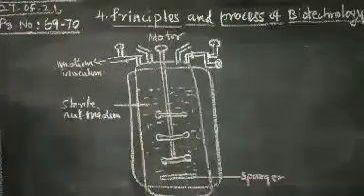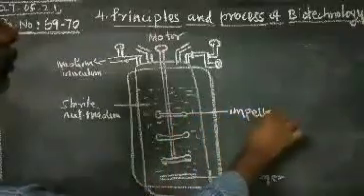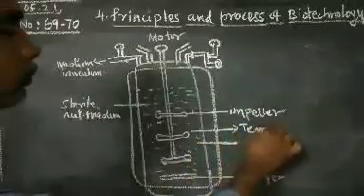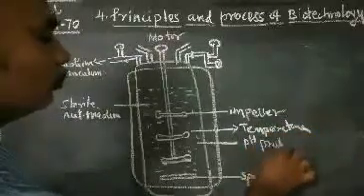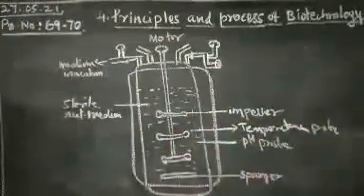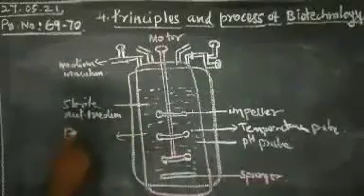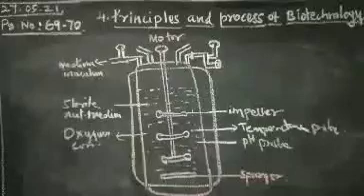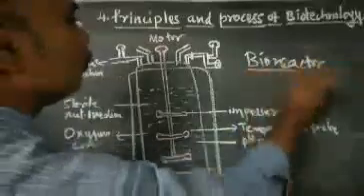Also there will be an outlet, and also here there is an impeller. This is the impeller. The pH probe, and also the temperature probe, then the pH probe, temperature probe, and also an oxygen probe for oxygen concentration. The sterile inoculum nutrient medium is also here. This is a bioreactor, or fermenter.